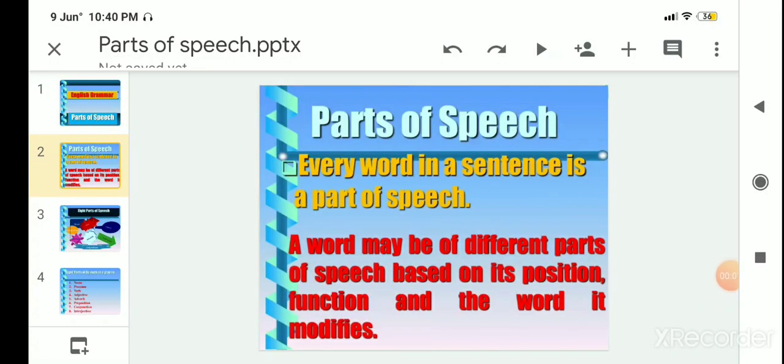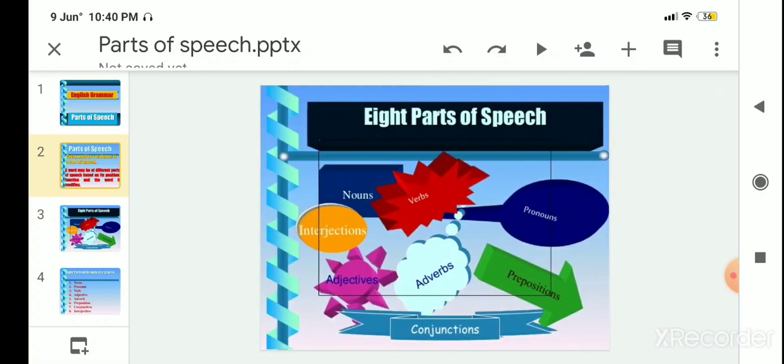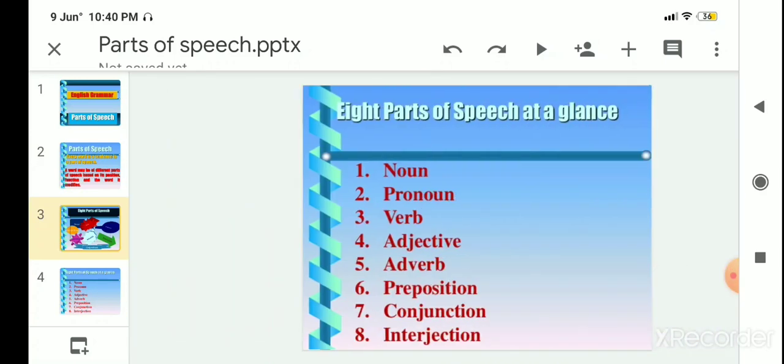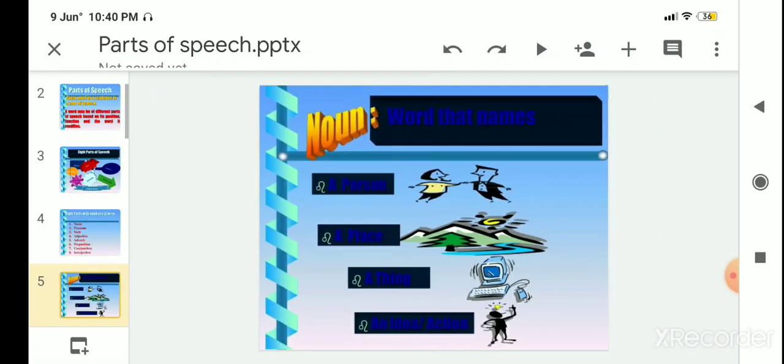Every word in a sentence is a part of speech. A word may be of different parts of speech based on its position, function, and the word it modifies. There are 8 parts of speech: noun, pronoun, verb, adjective, adverb, preposition, conjunction, and interjection. Today in this class, we are going to study noun, pronoun, verb, and adjectives in detail.